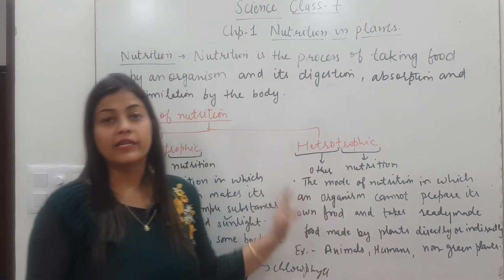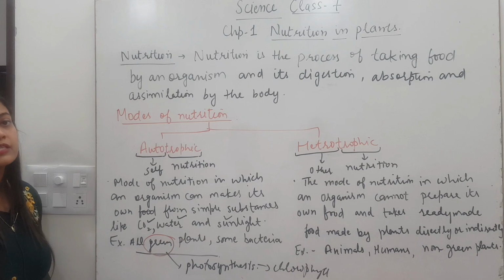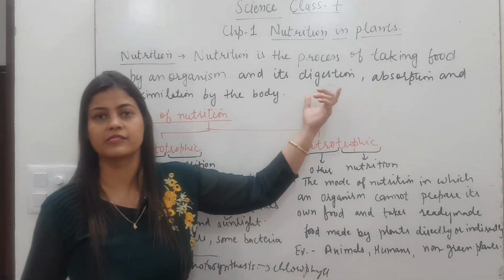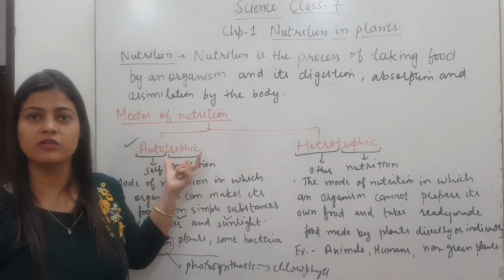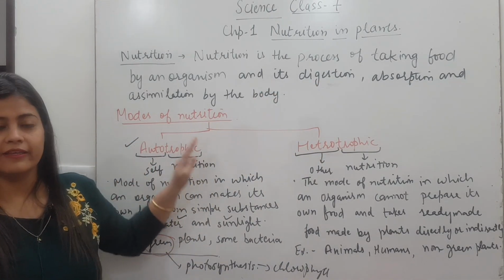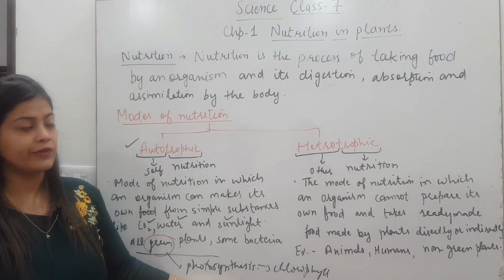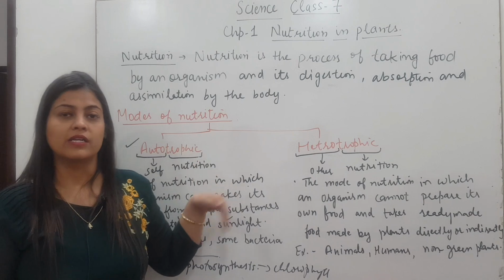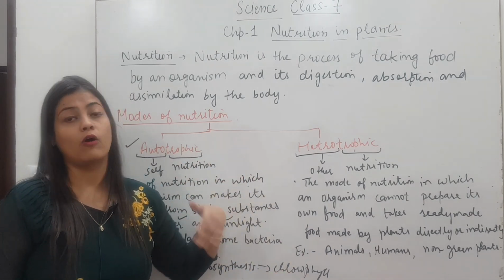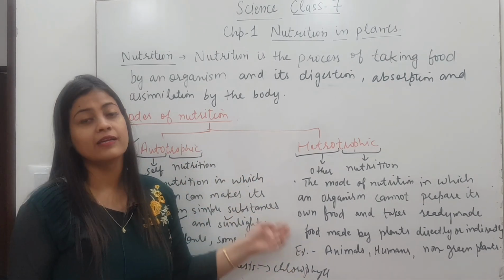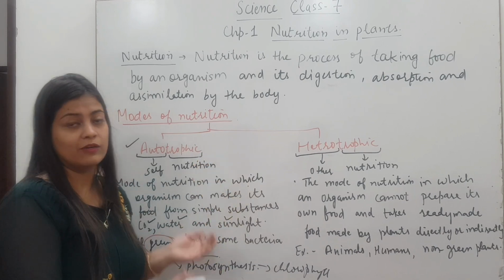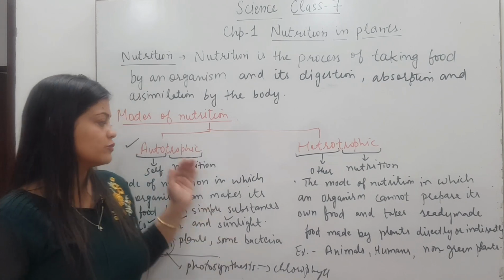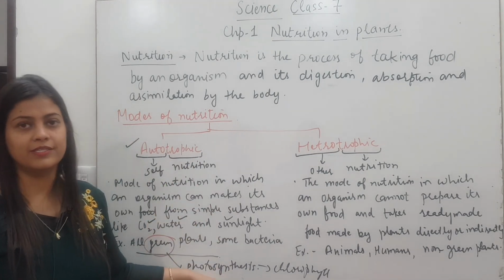Okay. But in this chapter, what we are going to study is the autotrophic mode of nutrition, because the chapter's name is nutrition in plants, and plants show which type of nutrition? Autotrophic. So we will study in detail the autotrophic mode of nutrition, the process of photosynthesis, what are the requirements for photosynthesis, what are the products released, and also activities will be included in that. That means how do we prove what the requirements of photosynthesis are and what the products of photosynthesis are. So let's take up photosynthesis in detail.